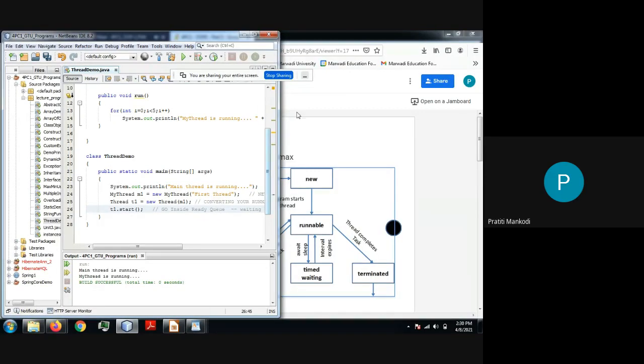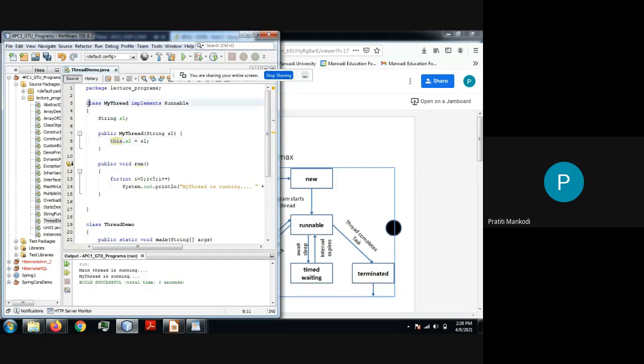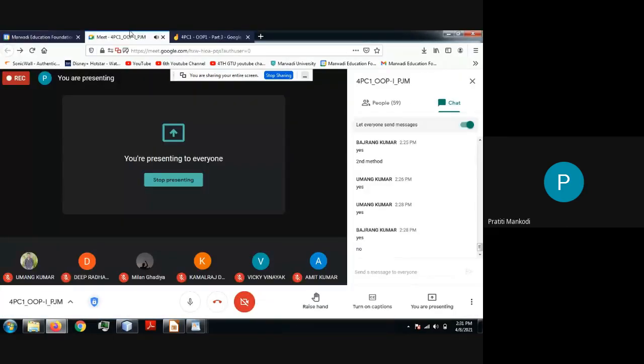Now tell me, logically think, this class is my thread class, how many objects can I create of it? How many objects can I create? I want the same operation but with different parameters. So how many objects can I create of the same class?